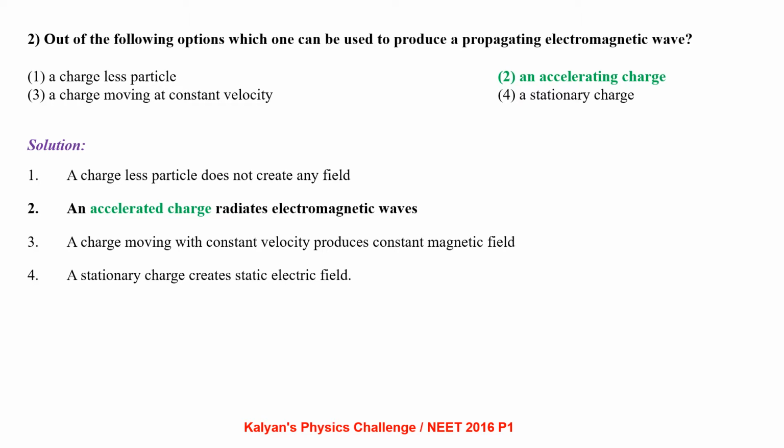Then the third option is a charge moving at constant velocity, which produces only a magnetic field that is constant. Fourth one is a stationary charge. A stationary charged particle creates only an electric field. So the correct option is 2.